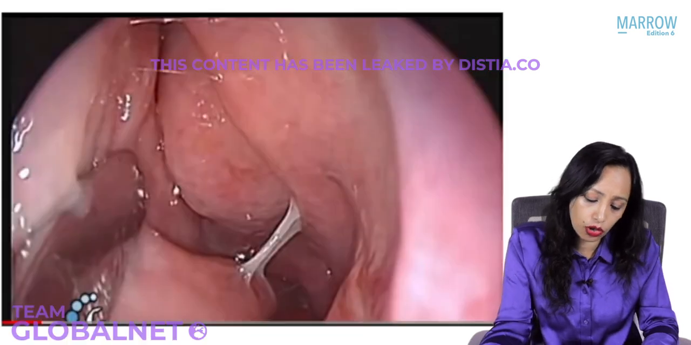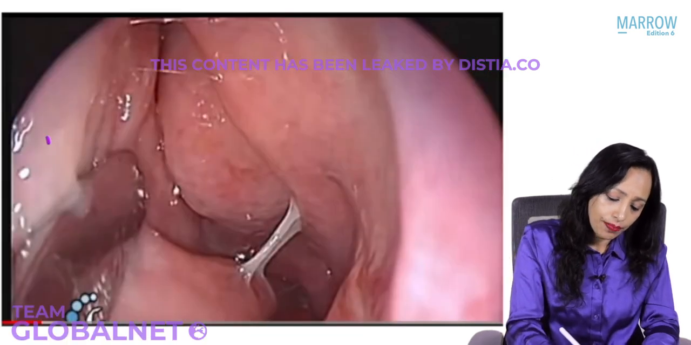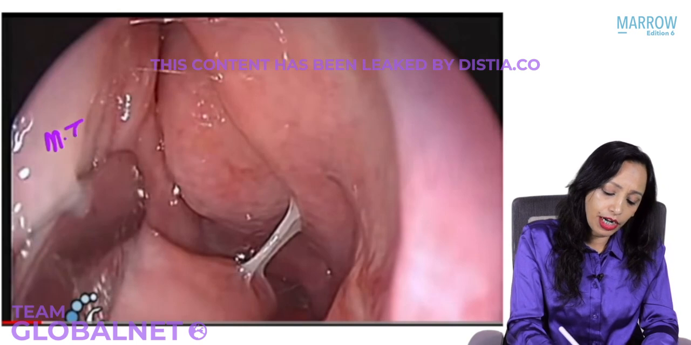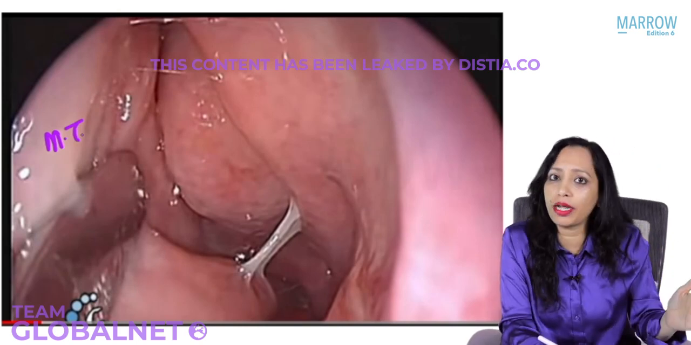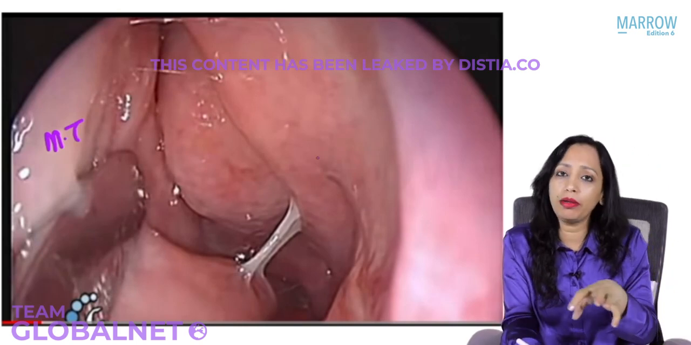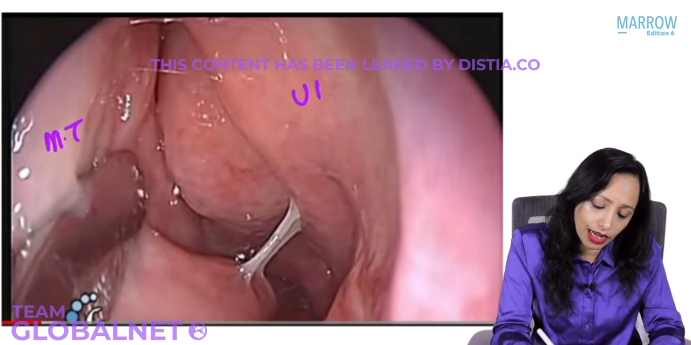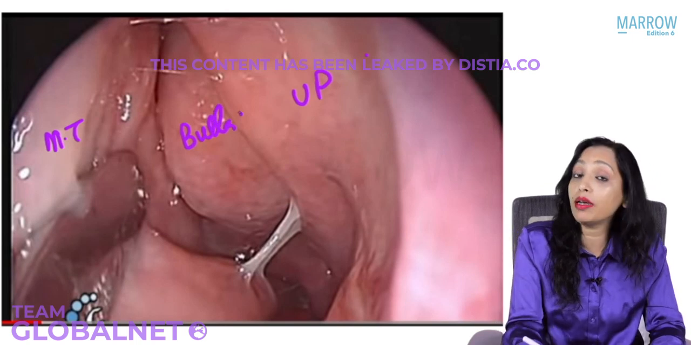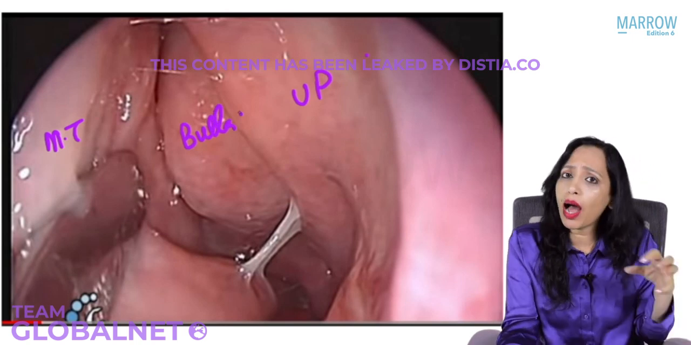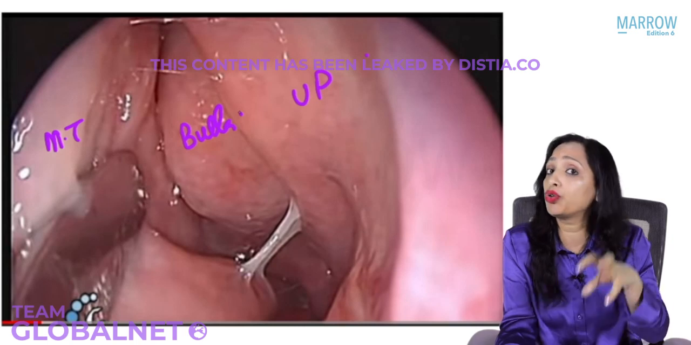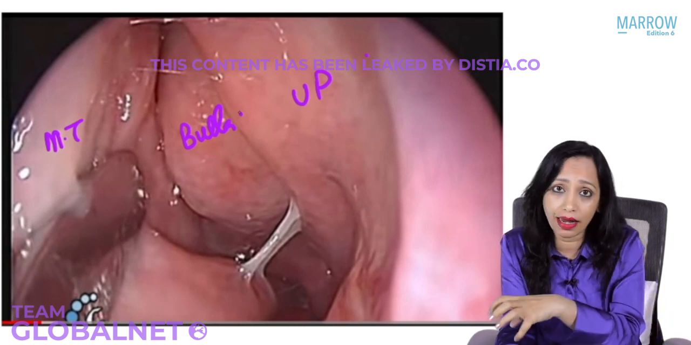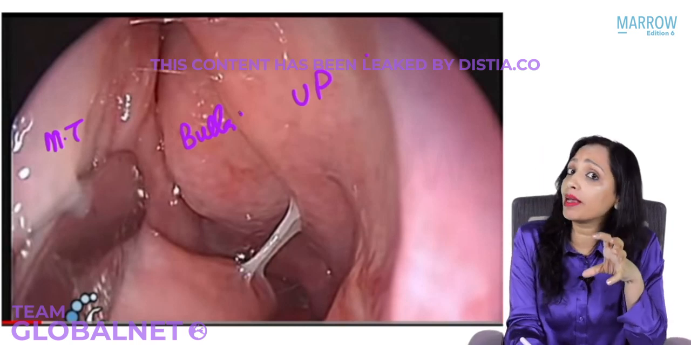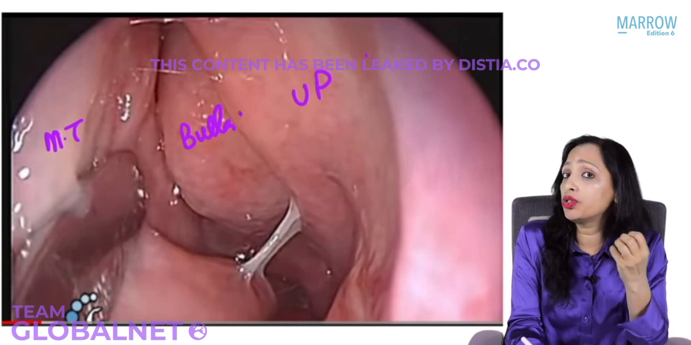Let us come a little closer. This is the middle turbinate, which we have retracted towards the septum, and we can see the middle meatal area very clearly here. This is the uncinate process, and this is the bulla ethmoidalis. All this we have already done when we did the lateral wall of nose. Now I want to go into the maxillary sinus to remove the disease. So how am I going to approach the ostium?